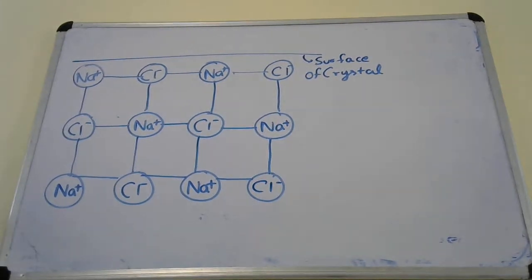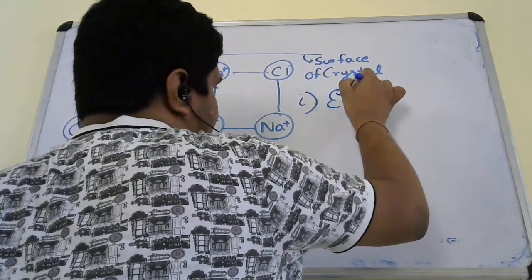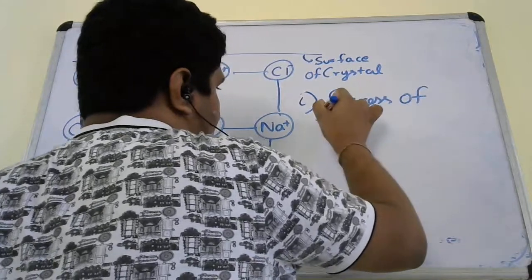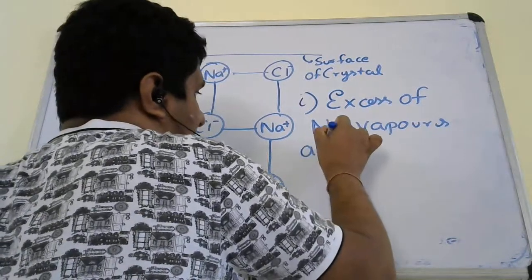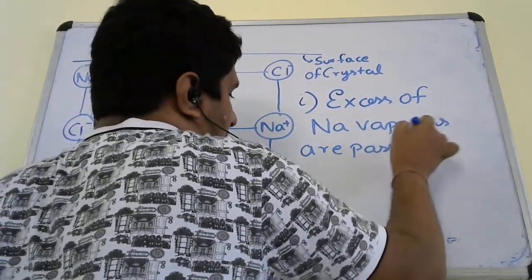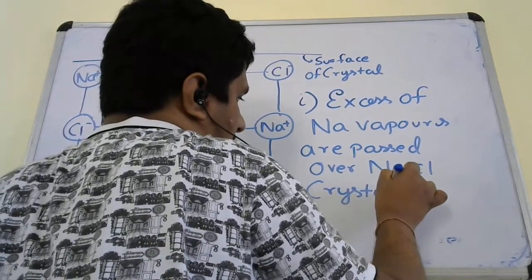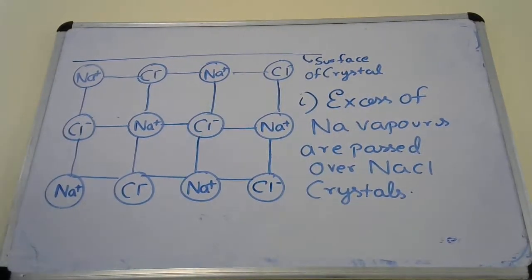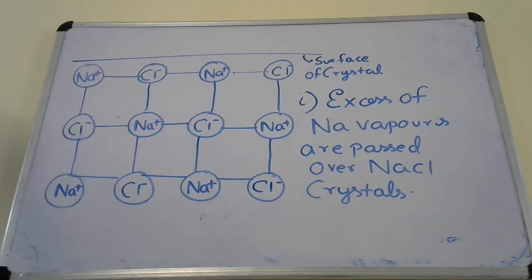Now, first step, what happens? Excess sodium vapors are passed over the NaCl crystal.